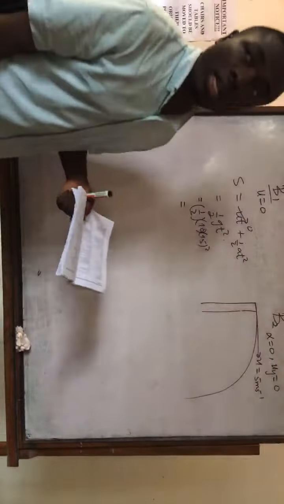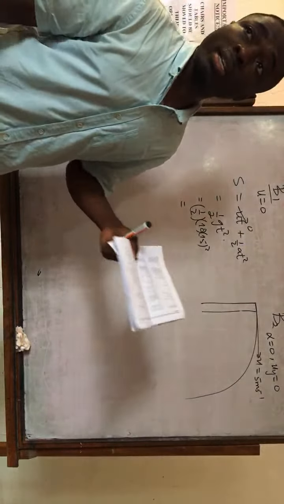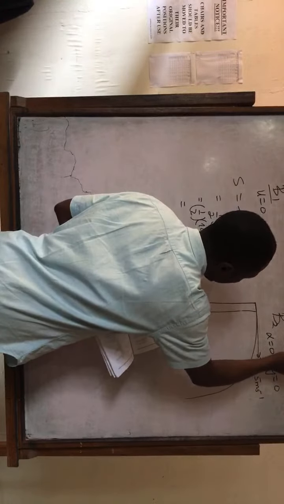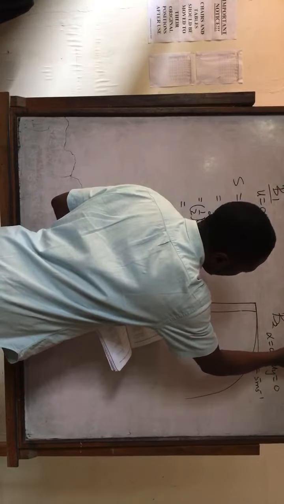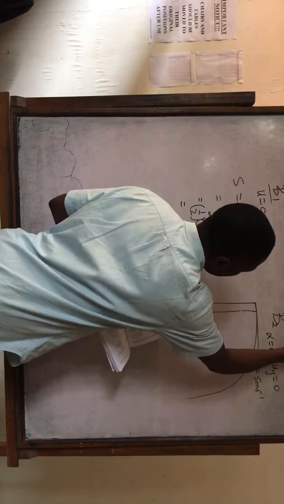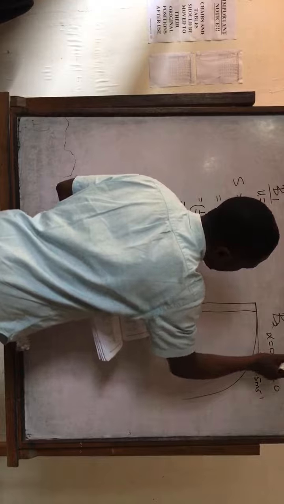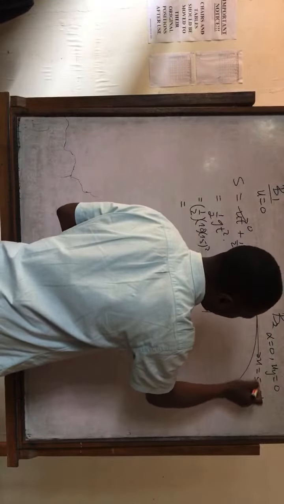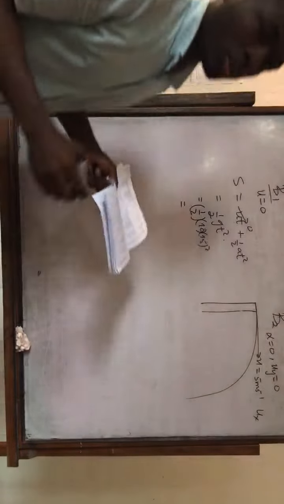Uy is the initial vertical velocity, and it is equal to 0. Normally, if you're projecting at an angle alpha and this is u, you need to take u cos alpha and u sin alpha. This one will be Ux and this one is going to be Uy. But here the initial speed u is simply the horizontal speed of the projectile.